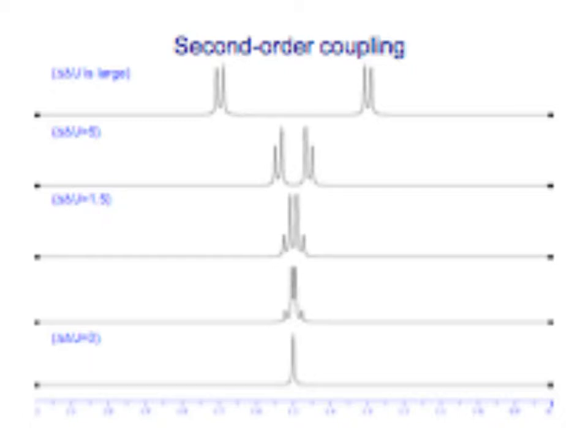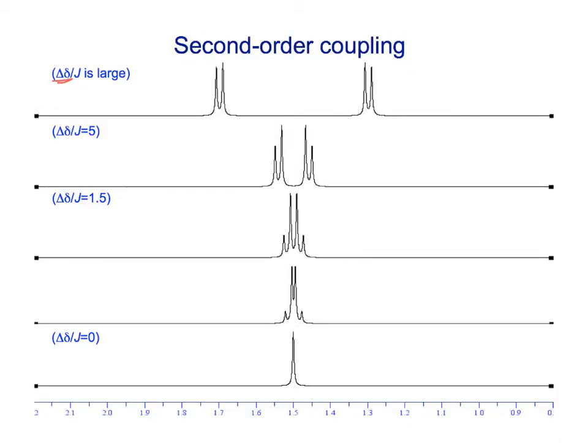However, as the chemical shift difference gets small and on the same order as the size of that J value, the coupling constant, then we get what we call second order effects.